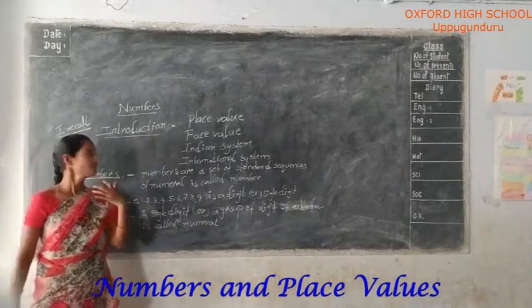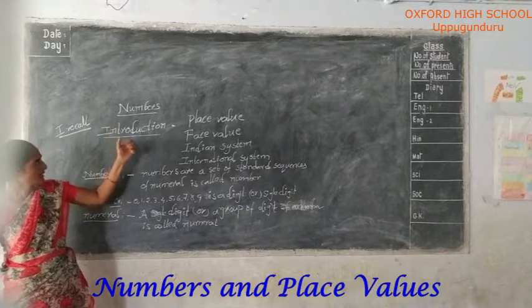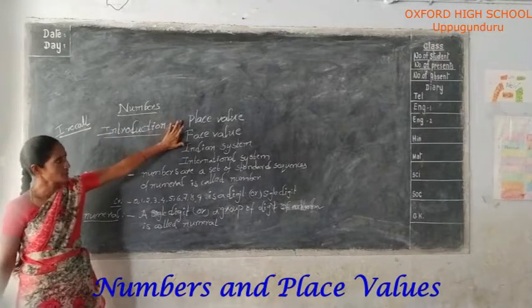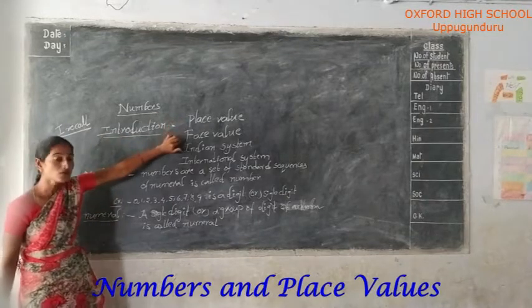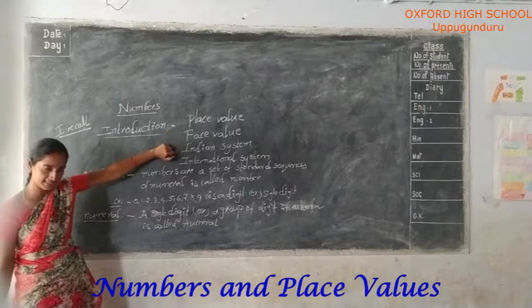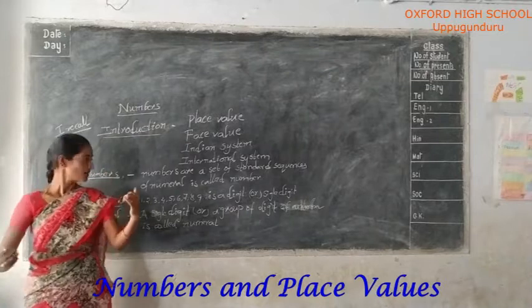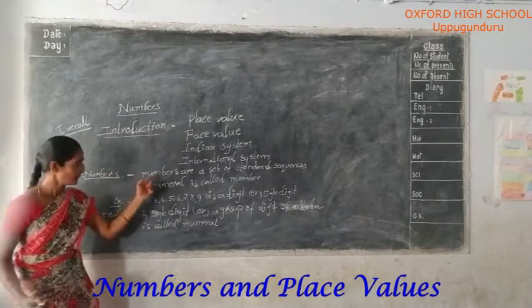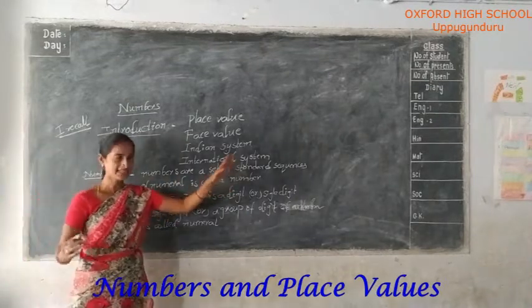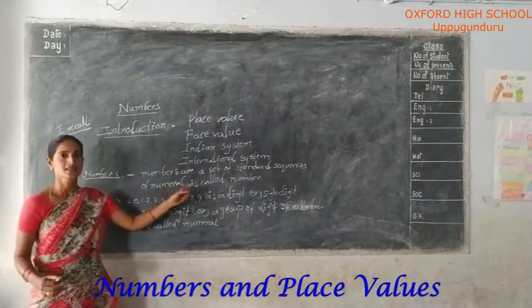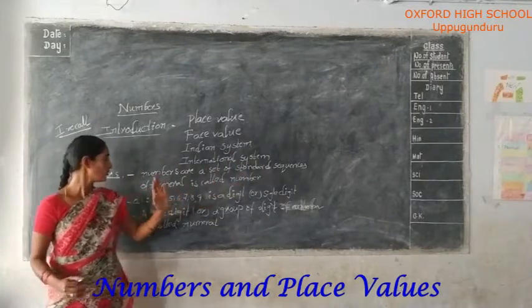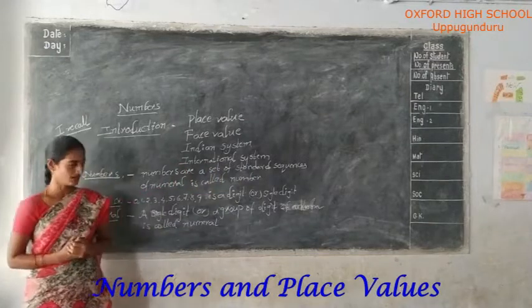Girls, boys, first listen. The introduction has subtopics: place value, face value, Indian system and international system. First, we learn what is a number. Numbers are a set of standard sequences of numerals.